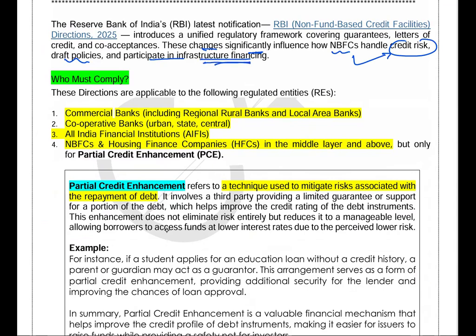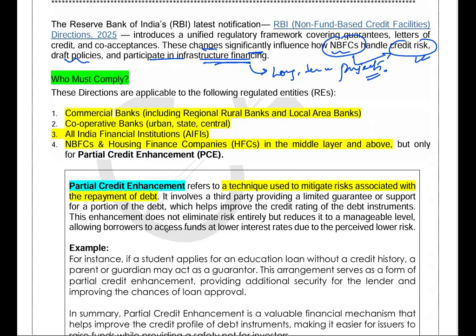Okay, larger NBFCs basically participate in infrastructure financing, which are long-term projects. So this direction is very much important, because through this direction, NBFCs can now calculate their risk and manage their risk. Why am I telling you?